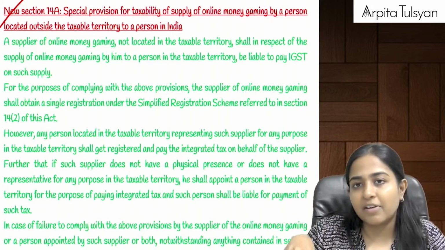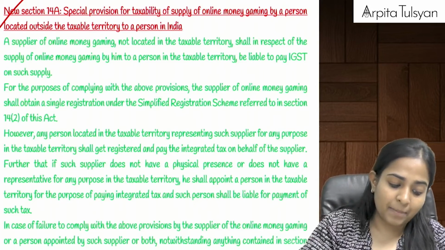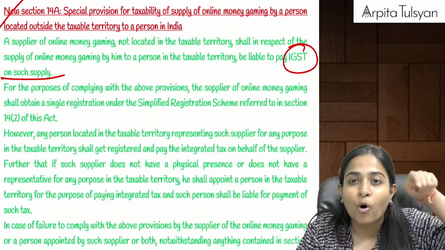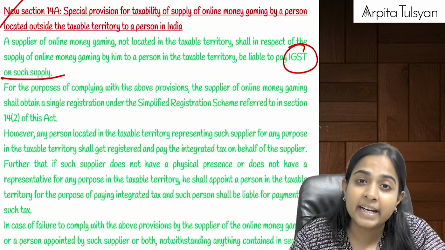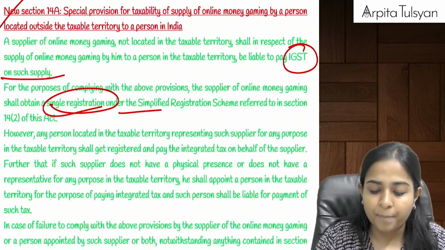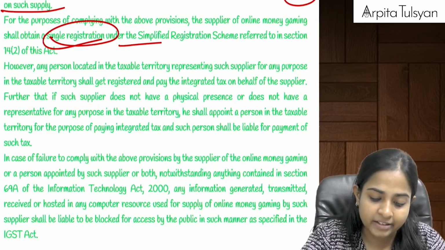Still, can we say he will come under GST? CGST, SGST will not be applicable, but can we say IGST will be applicable on such supply even if someone is providing that online gaming service from outside India? For that purpose, that person is also required to obtain registration here in India, because now he is liable for paying IGST here in India.